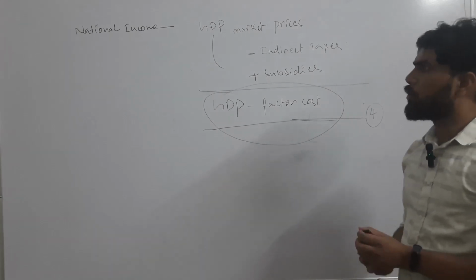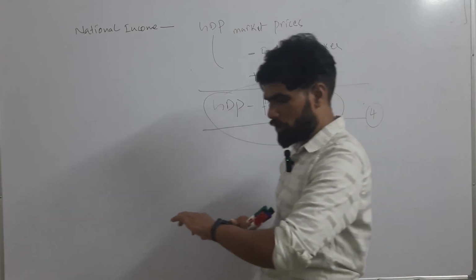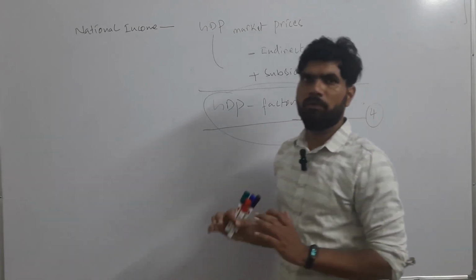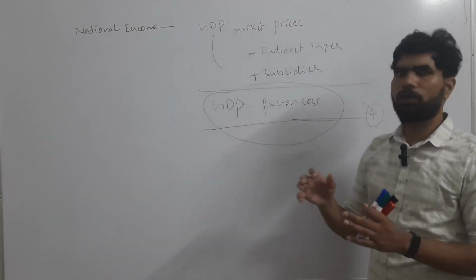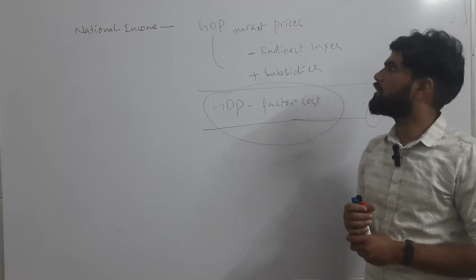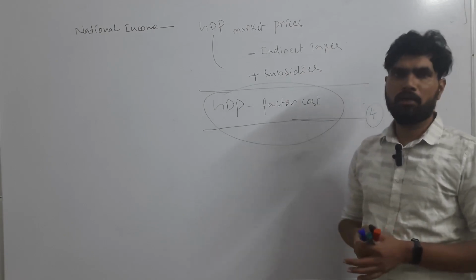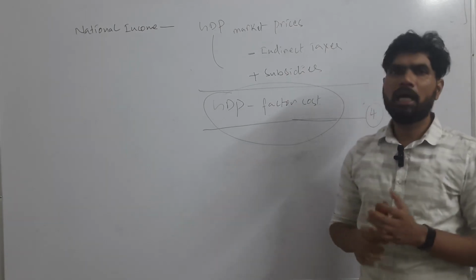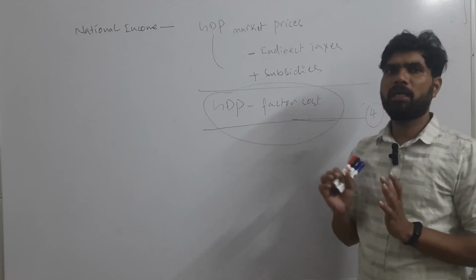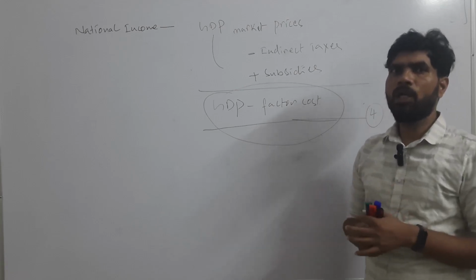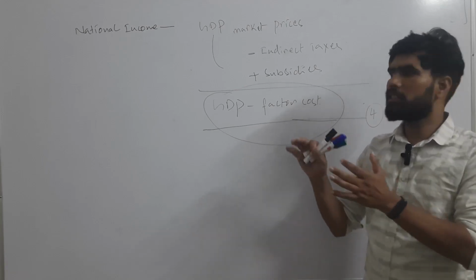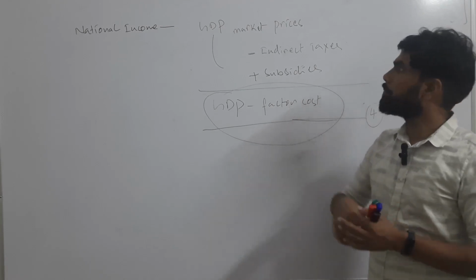So we will close here today, and tomorrow we will go a little bit forward and we will see nominal GDP at nominal market prices and GDP at basic market prices. So that we will study. It is a little bit more advanced than this one.